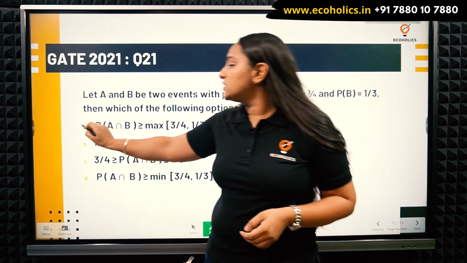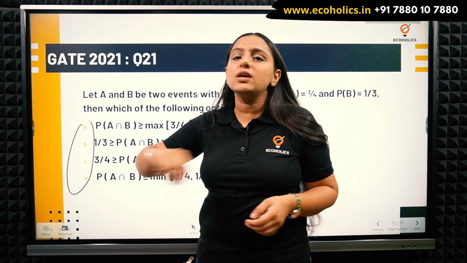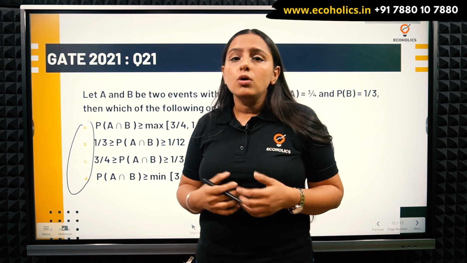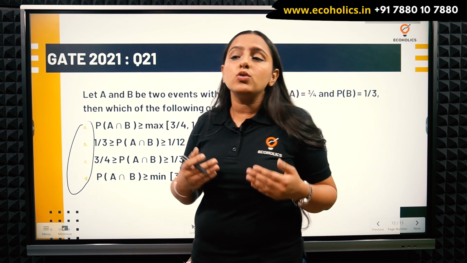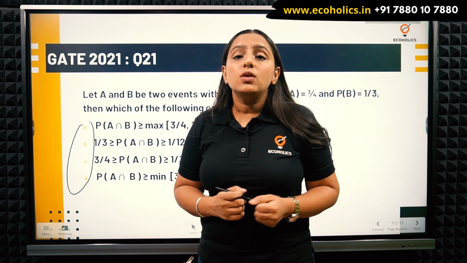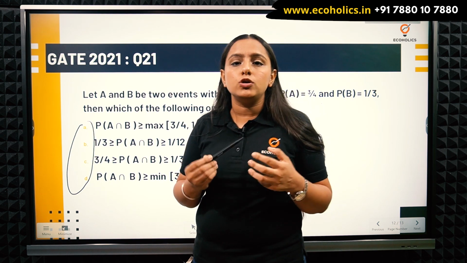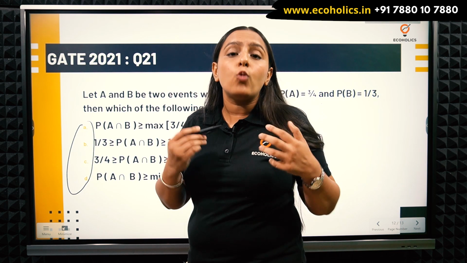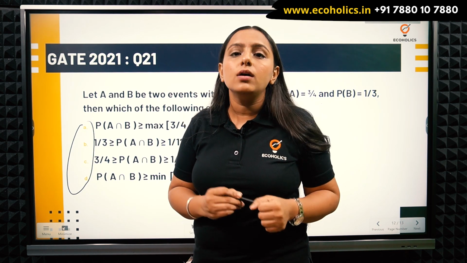They have given us 4 options, and they are asking which among the following options is going to be correct. Whenever we see such questions, where we don't have to find something and we have to select an option out of it, one thing is that you should always look at the options very carefully to see what they are actually demanding from us.